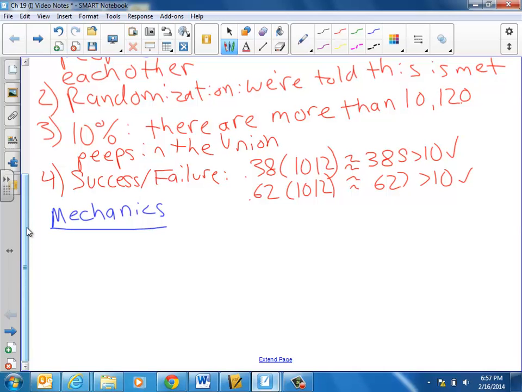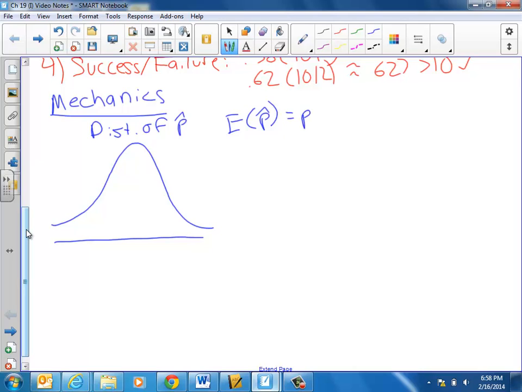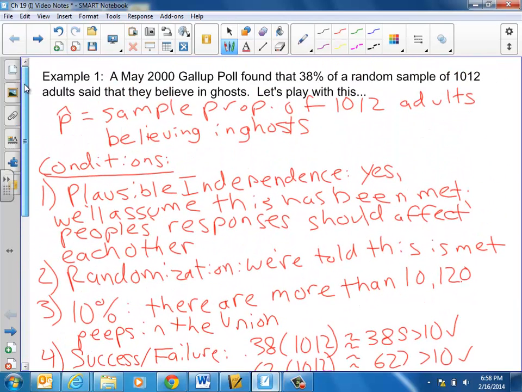Mechanics. Okay, so we have the go-ahead because the conditions have been met to build a bell curve that models the sample proportions, how they would behave from sample to sample to sample. So this is the distribution of p hat for a title. The expected value of p hat is, well, we have p hat. We know what the sample proportion is. That's just 0.38.